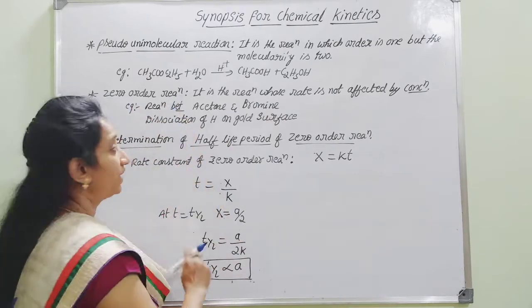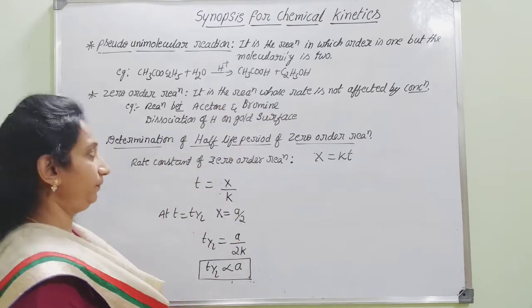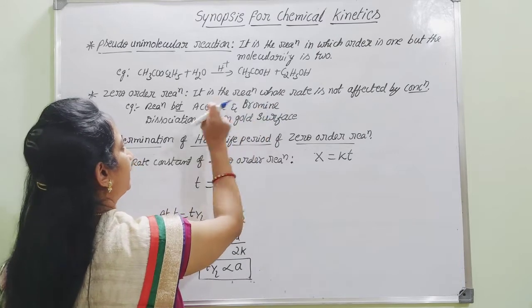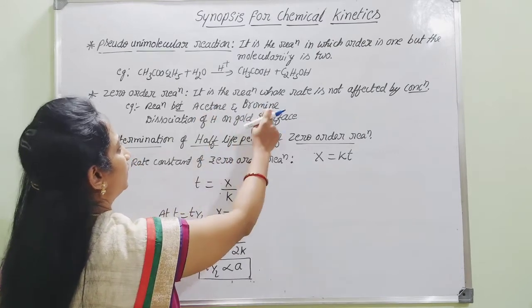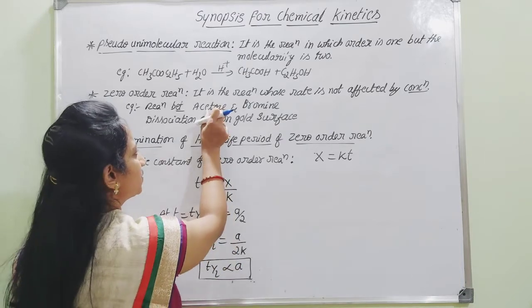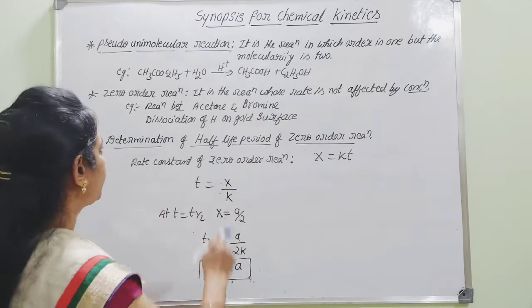An example of zero order reaction is the reaction between acetone and bromine. The rate of reaction does not depend either on the acetone or on the bromine. Got it? The order with respect to acetone is 0 and for bromine is also 0.